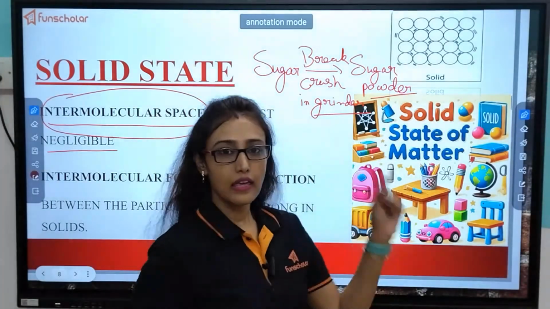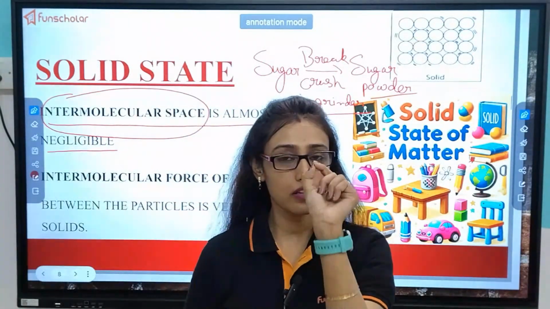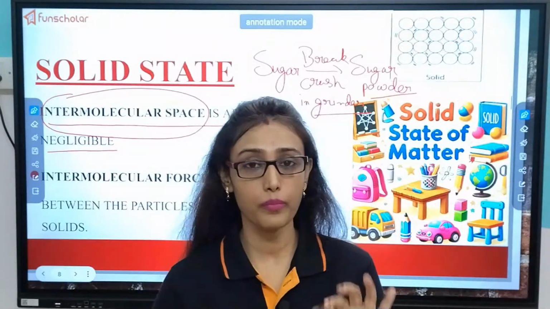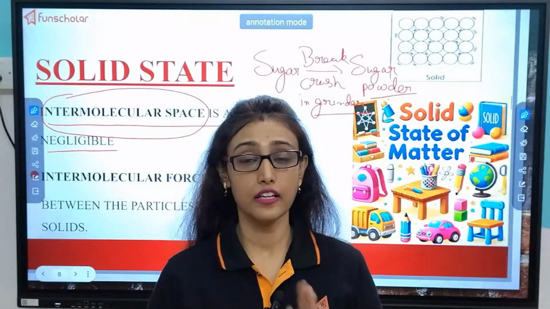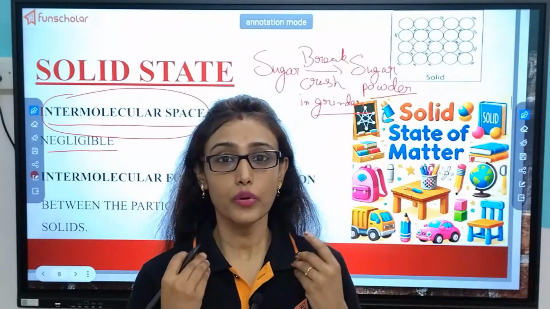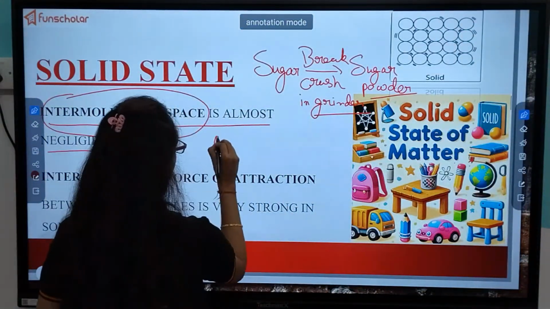Now, if you take the smallest particle of sugar and observe it under a microscope, the smallest particle which can't be broken further into anything, that particle is known as an atom.